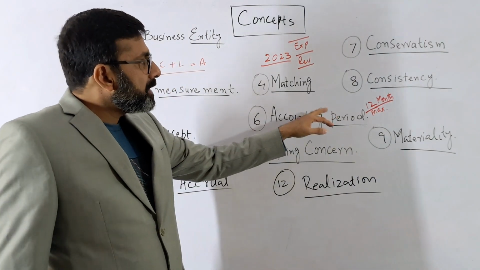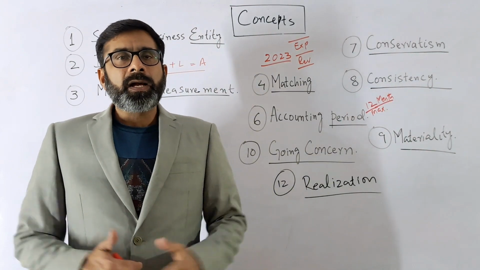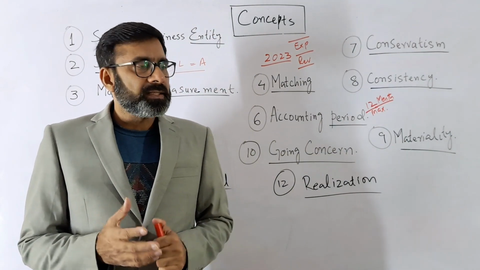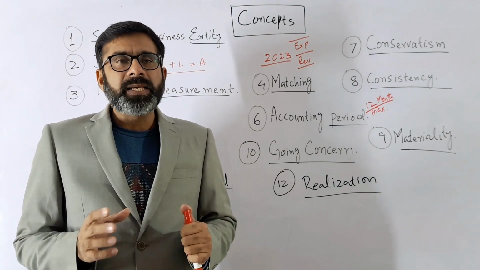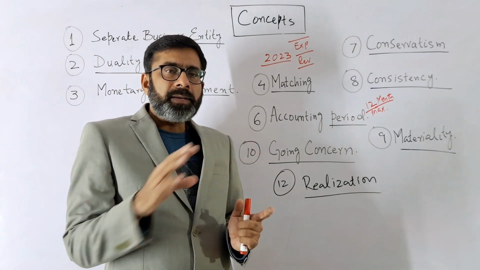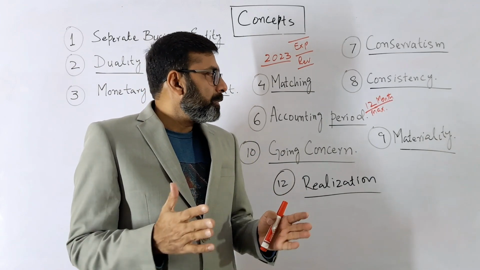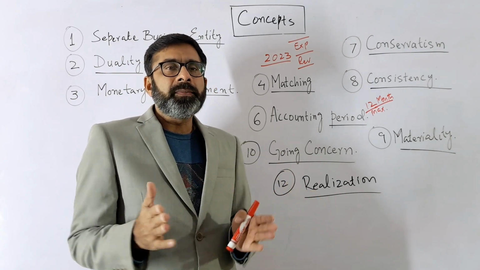The next thing, number 8, is the concept of consistency. There are accounting rules, some of the basic things. For example, a very basic thing like depreciation. In depreciation, let's say we have two methods: the straight line method, and the companies can also follow the sum of years digit method or declining balance method.